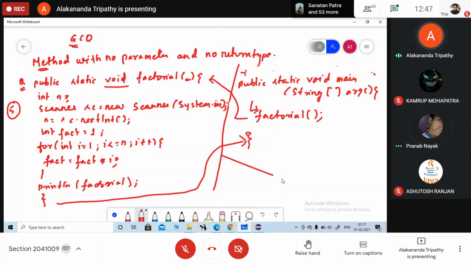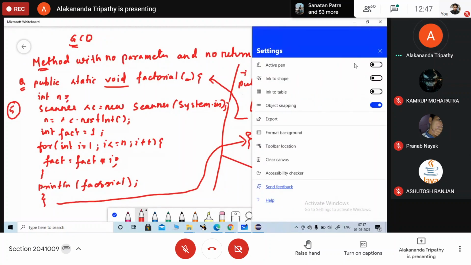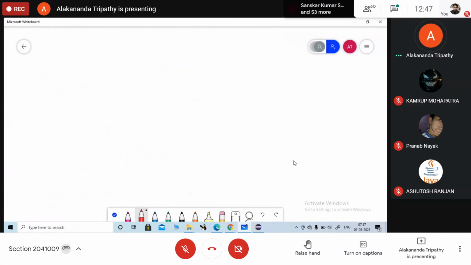Done. Okay. So I'm clearing the screen. Now, write a method to compute